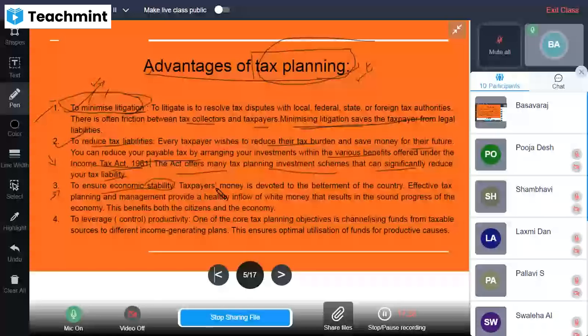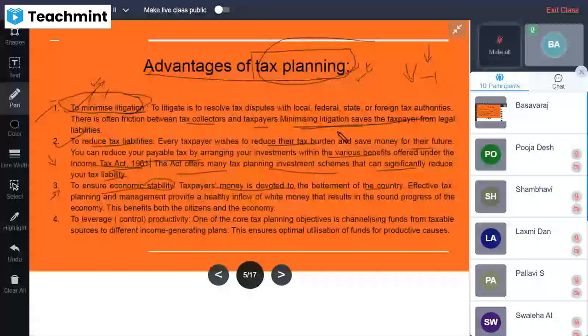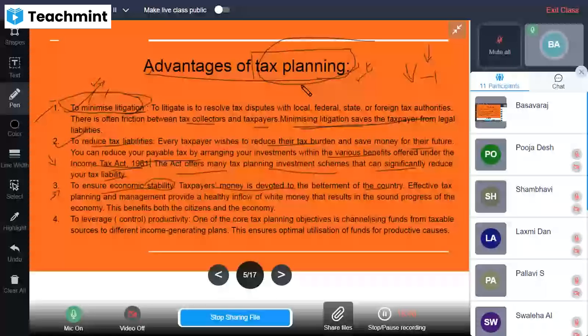So taxpayers' money is devoted to the betterment of the country. You know that the tax collected from the individual assessee can be put into the betterment of society, and that can protect the public interest, right? If more taxes are collected by the government in an efficient way, that facilitates stabilizing the economic activities, or bringing stability in the economic activities. That is possible through efficient and effective tax planning. So that is what is given here.